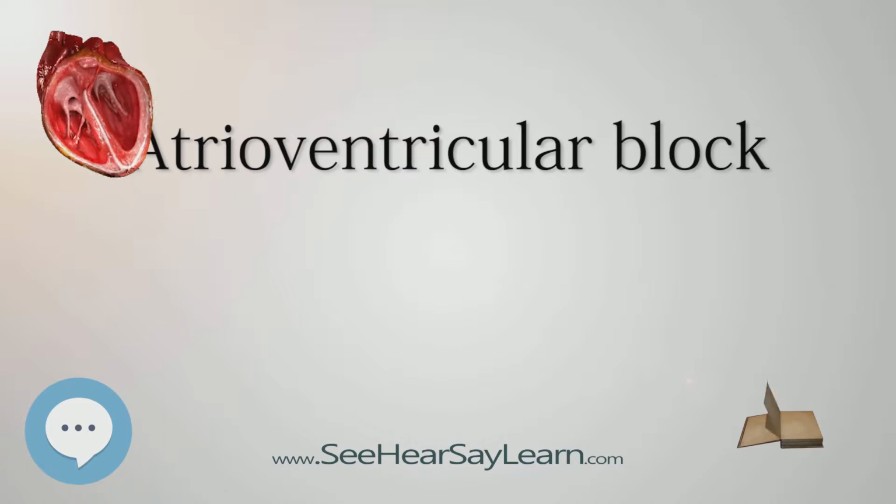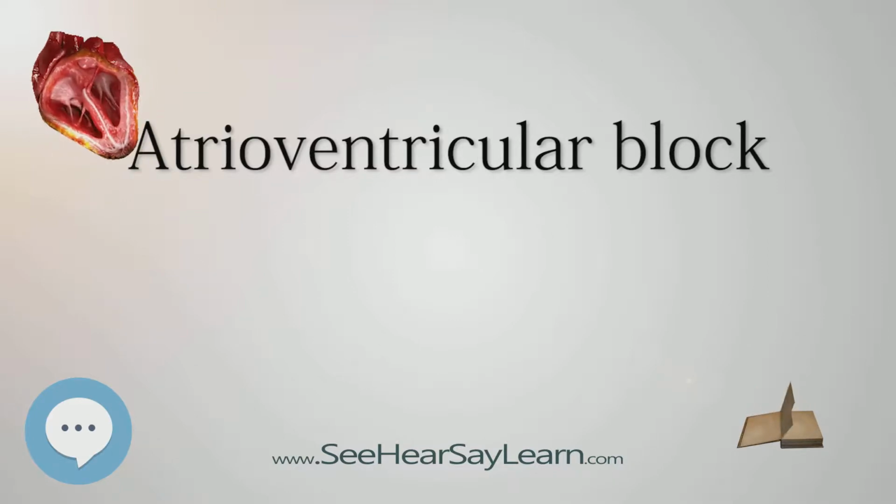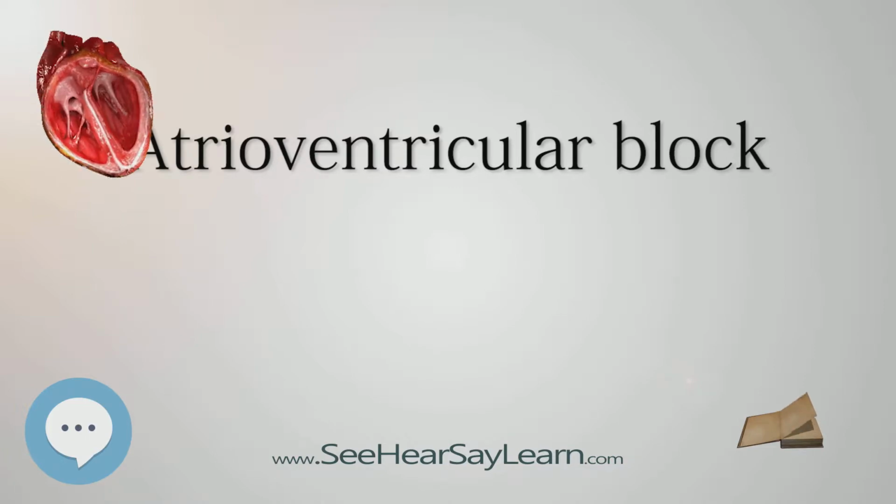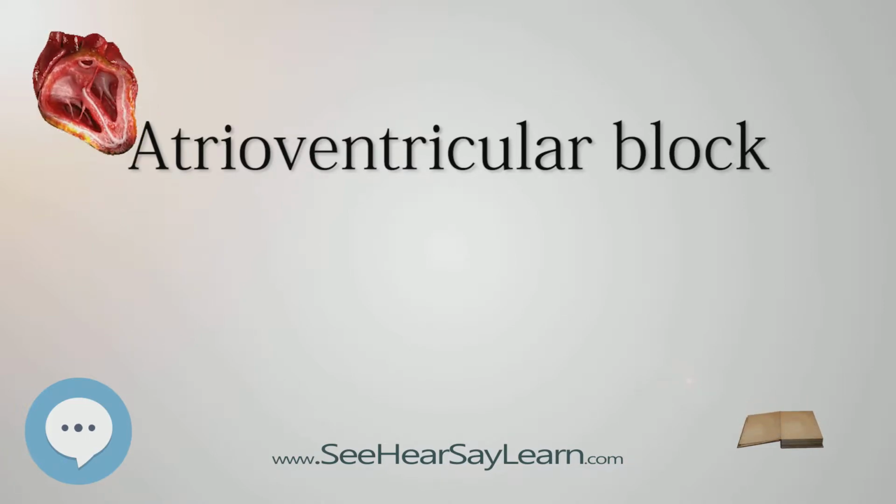There are three types. First-degree atrioventricular block. The heart's electrical signals move slowly between the upper and lower chambers of the heart. PR interval greater than 0.20 sec. Second-degree atrioventricular block. The heart's electrical signals between the upper and lower chambers of the heart are slowed by a much greater rate than in first-degree atrioventricular block.